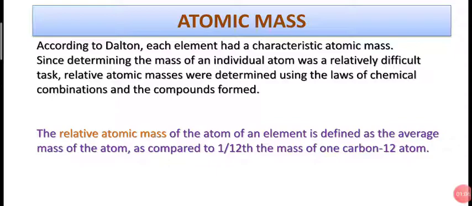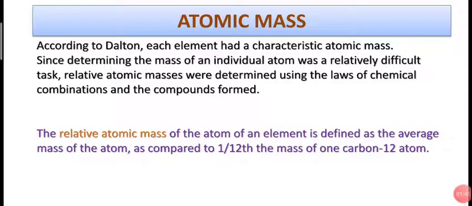So simply, what is atomic mass? We can say that atomic mass is a particular fixed mass that is present in all the atoms of a particular element, right? So dear students, after the concept of atomic mass was given by Dalton, all the scientists tried to find out the masses of atoms of different elements, but this was really very difficult task, because you know that atom is a very small, very tiny particle, and how it can be weighed, right? How can we weigh and how can we measure the absolute mass of an atom?